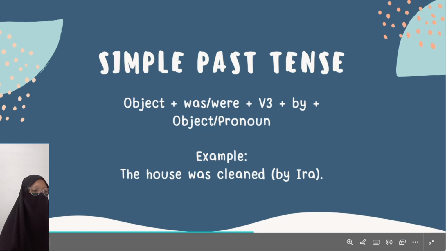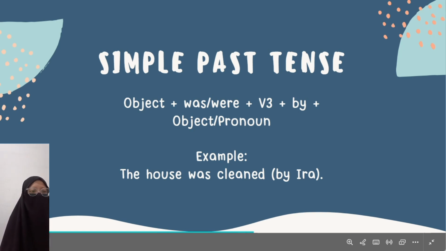After that, we go to the simple past tense. The object, was or were, and then verb T and by, and object or pronoun. Like the example, the house was cleaned by Ira. Was or were is the to be, like is, are. We use was when the object is singular, I, he, she, or it.